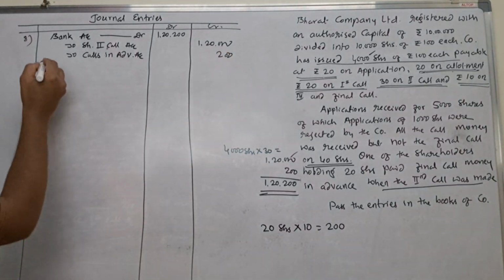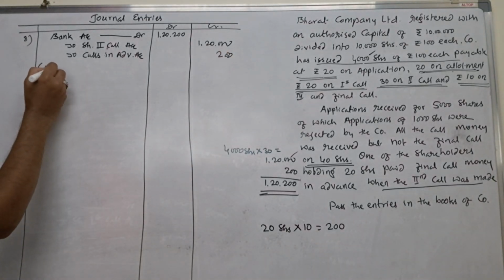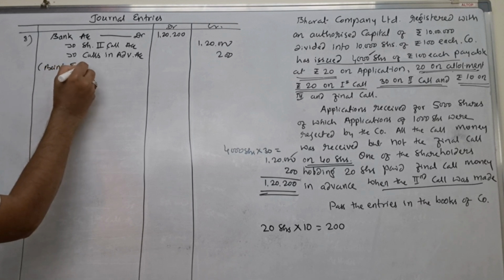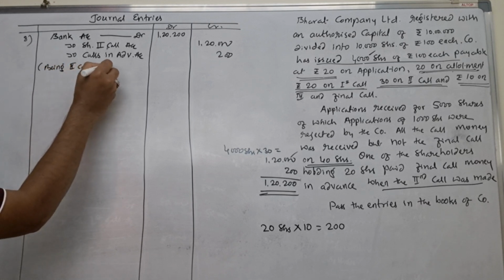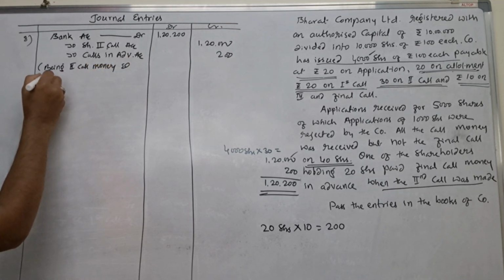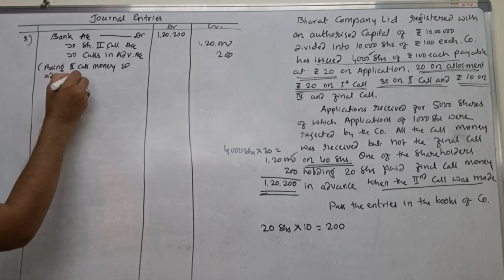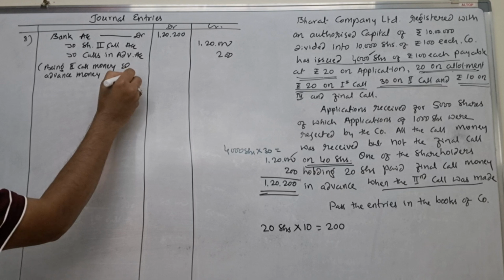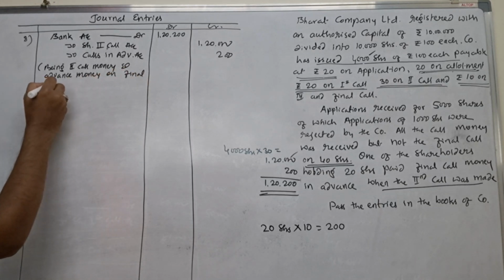Rupees 200. Here you write being second call money and advance money on final call received.